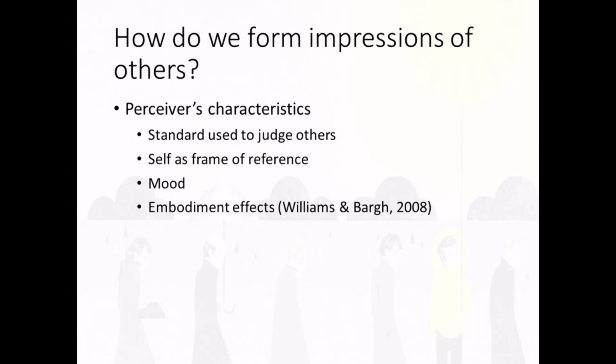The impressions we form are also determined by our mood. When we are in a positive mood, we tend to be less critical of others. Finally, our physical position, orientation, sensations, and movements can also influence the way we view other people. Researchers refer to this as embodiment effects, the effects our body has on our mind.